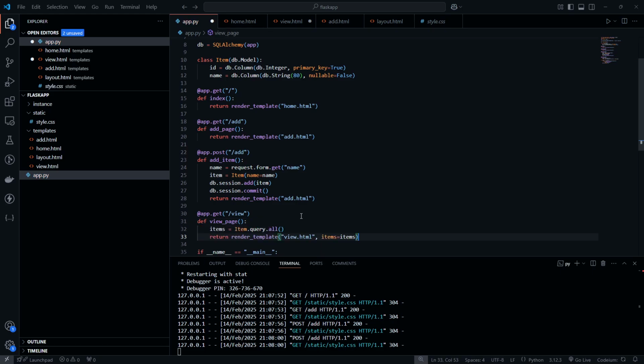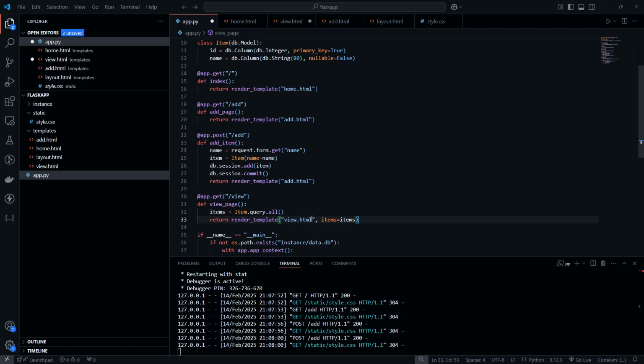And you can see my handy AI assistant is pretty much writing everything for me. So we create a new endpoint /view. We're going to call it view page. We're going to get all the items from our database. So that's what this line here is for. And then we're going to render our view.html, passing in the items.